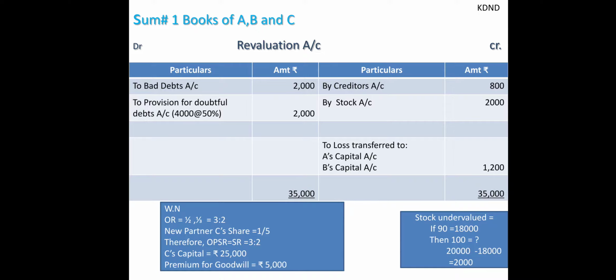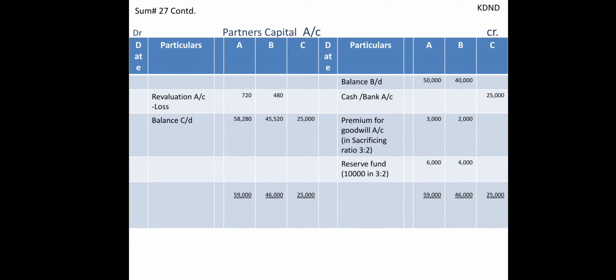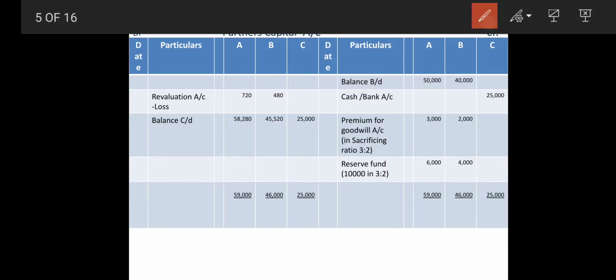The new partner's share is 1/5, and therefore OPSR is equal to SR, as per our norms. We are understanding that very clearly. Therefore OPSR is equal to SR, 3:2, C's capital is 25,000 and premium for goodwill is 5,000. So we have concluded this, and the 5,000 will be distributed in 3:2 among the old sacrificing partners, that is 3,000 and 2,000 respectively.